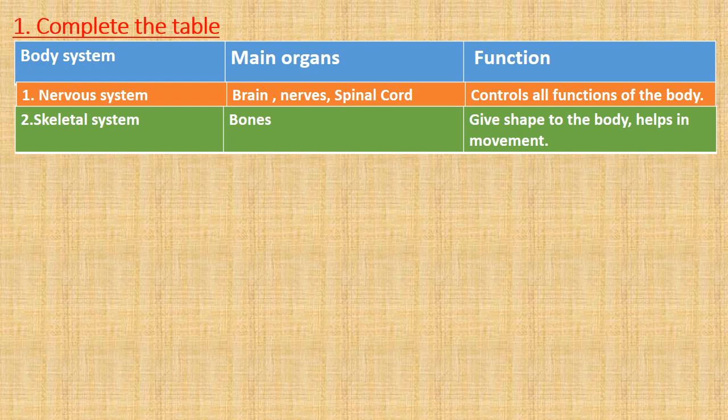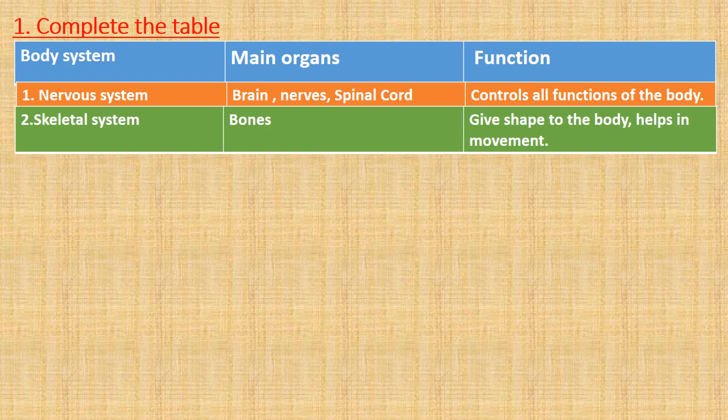Second organ system is skeletal system. As we all know, this is our chapter. So skeletal system includes main organ bones. As we all know, bones give shape to the body and also help in movement.